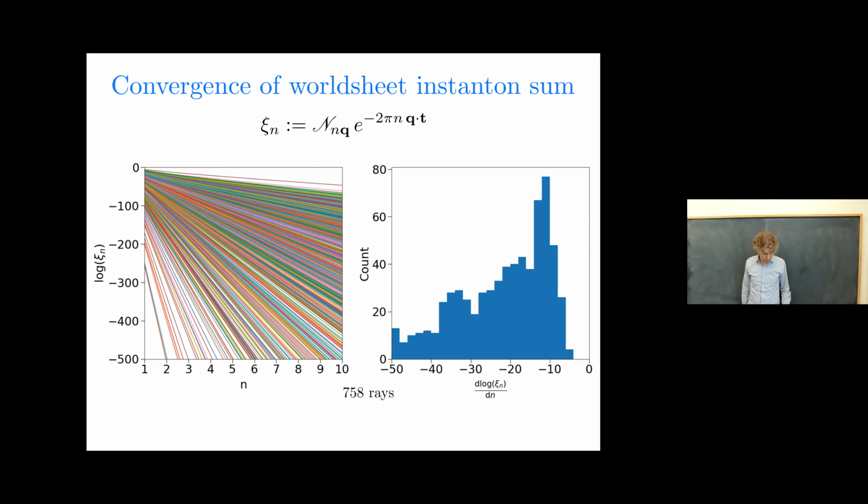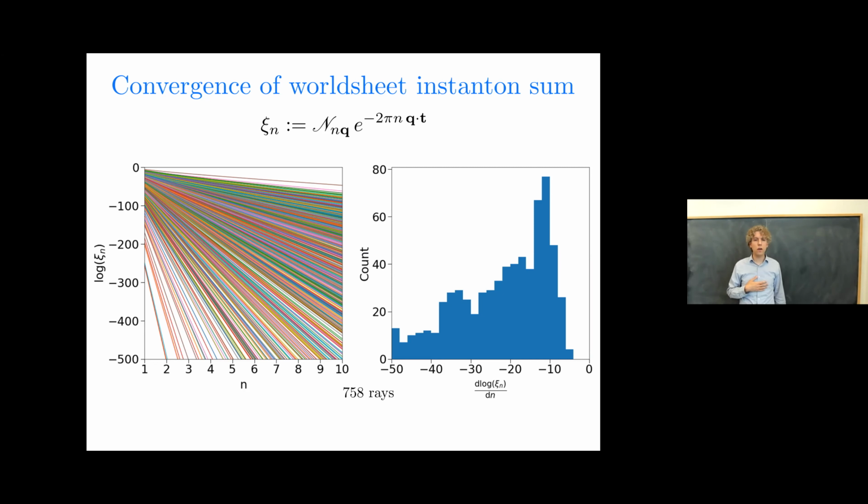On the left, you see the log of this control parameter C_n versus n. First thing I'd like you to observe is these are all lines. And there's no extrapolation here. We are interpolating because little n is an integer. So we have to interpolate between, but there's no fit required or anything. These GV invariants really do come in extremely regular exponentially growing progressions. So that's, I think, a rather beautiful structure.